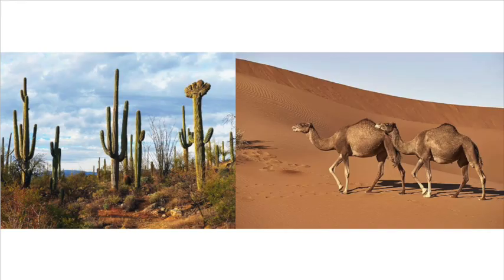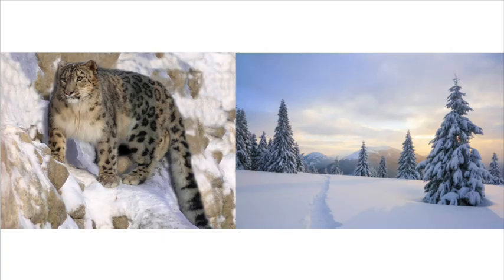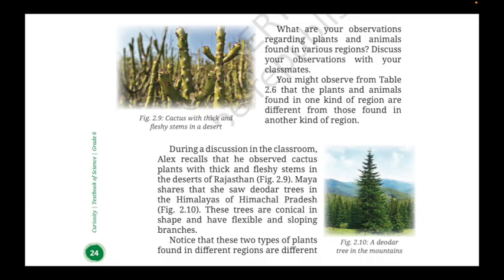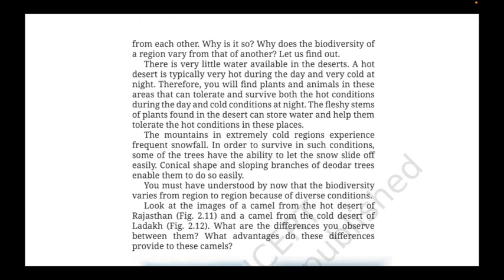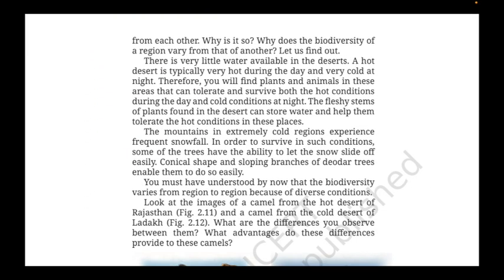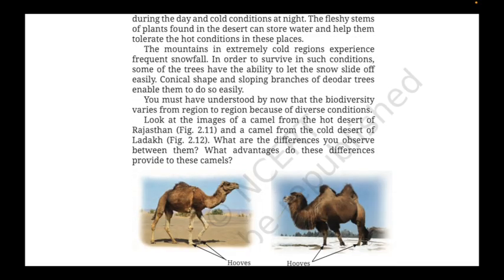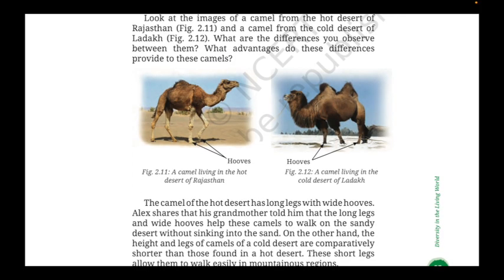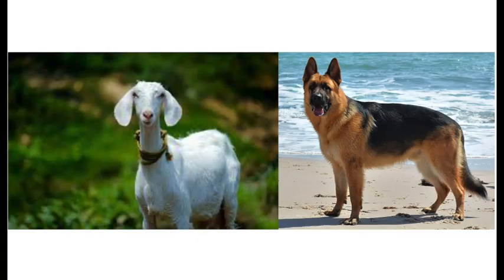For example, in a desert, you will see cactus and camels. In snowy mountains, you will see different types of trees and animals. Each living being adapts to its environment. This is called adaptation. For example, camels have special features to survive in the desert. They can store water in their body and walk long distances without food and water. But a common goat or dog cannot survive in such conditions.